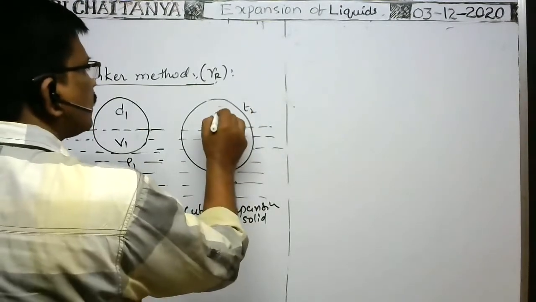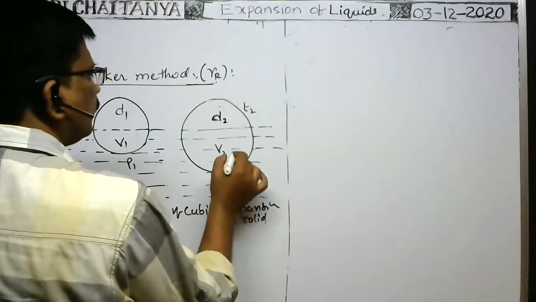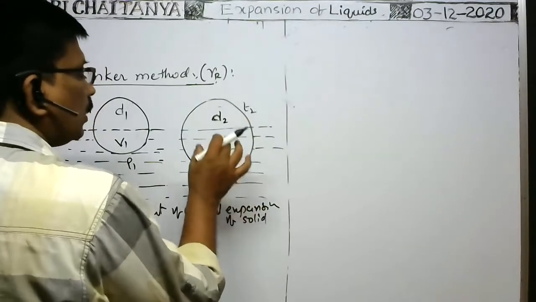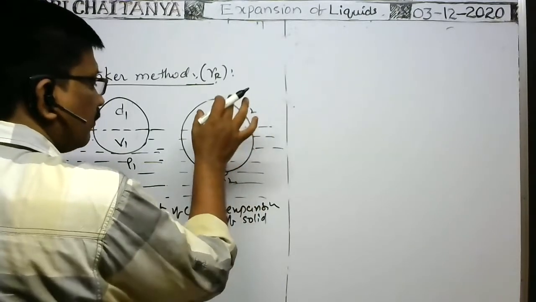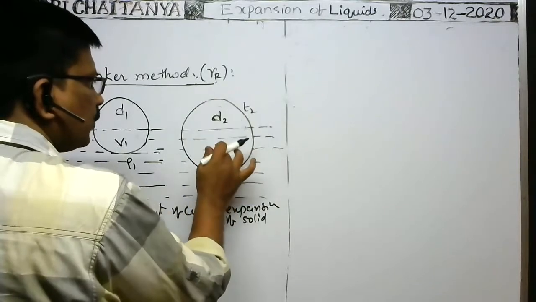The density of the sphere becomes D2 and density of the liquid becomes rho 2. And volume of the sphere submerged at temperature T2 is V2.